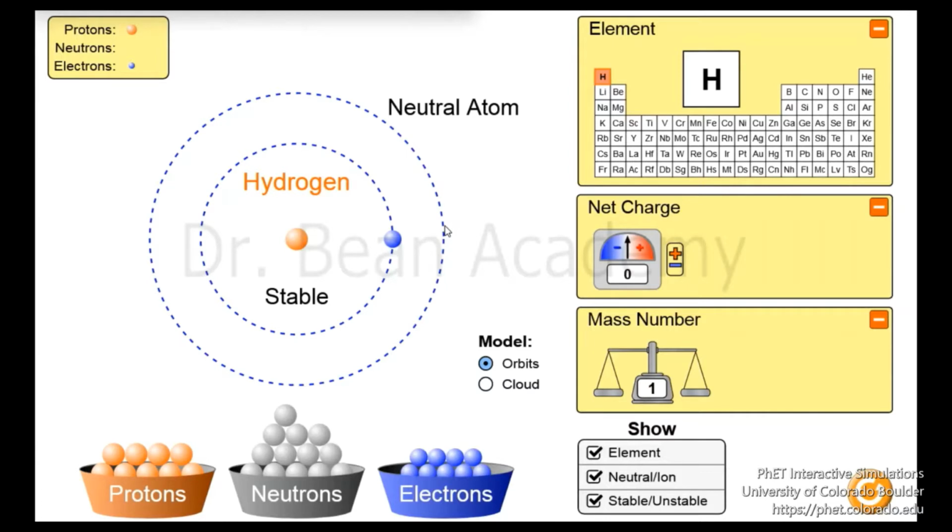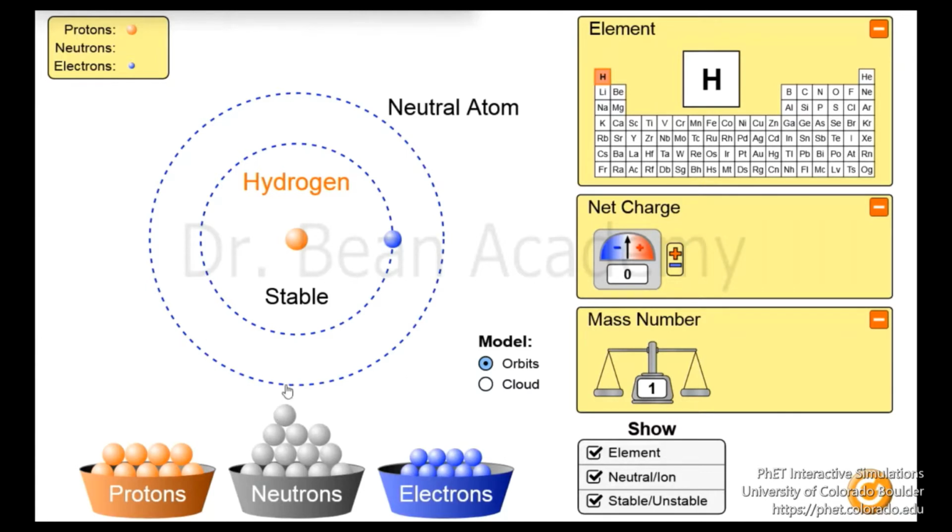So this is hydrogen. Then I told you what isotopes are. Hydrogen has two isotopes, deuterium and tritium. So what is an isotope? You know that they have the same number of protons but a different number of neutrons.